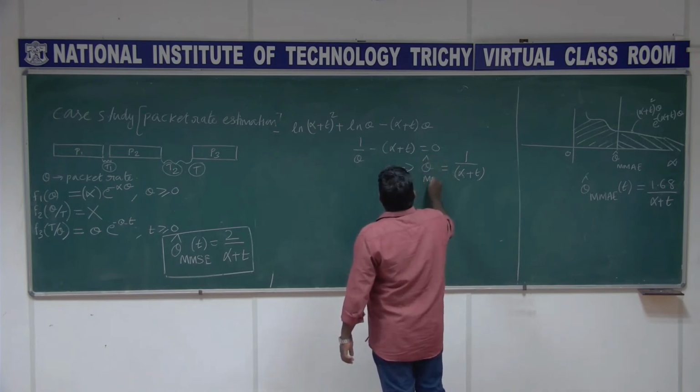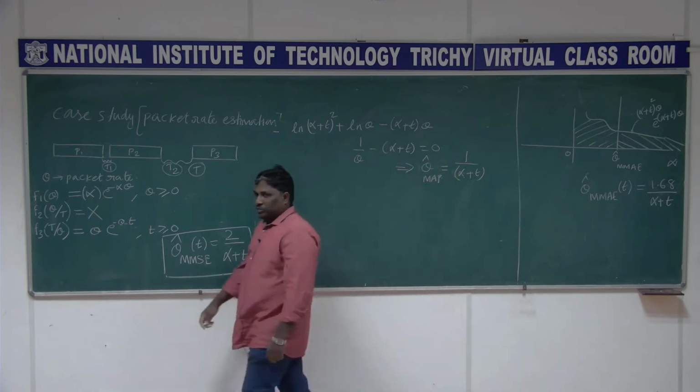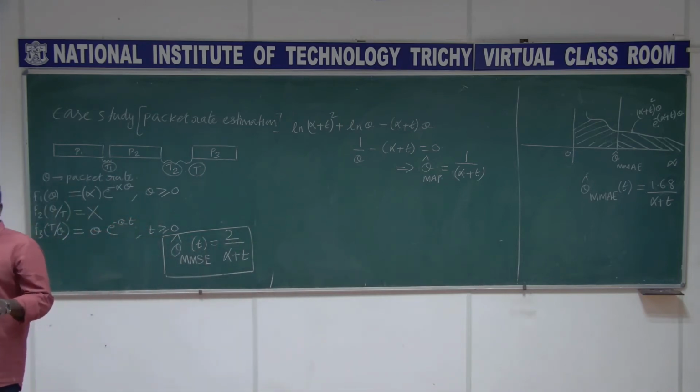This is the MAP estimate, right. So all the three estimates, MMSE, MMAE and MAP, this is just for the illustration what I wanted to give. In all the cases it is going to be 1 by alpha plus t, only the constant is differing. In one case it is 2, in another case it is 1 by 68, and in the third one, MAP, the constant is 1, right, 1 by alpha plus t. Okay, well, we have that final choice.